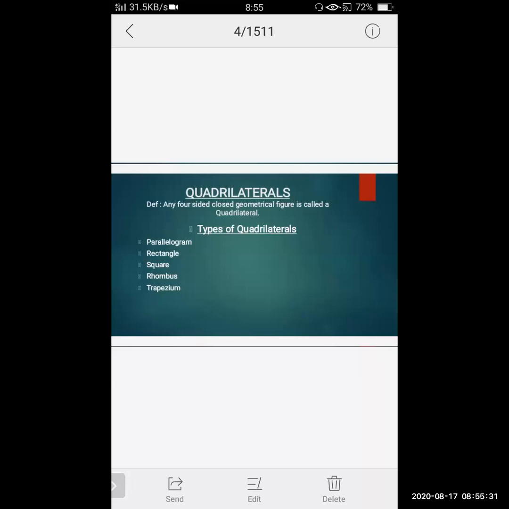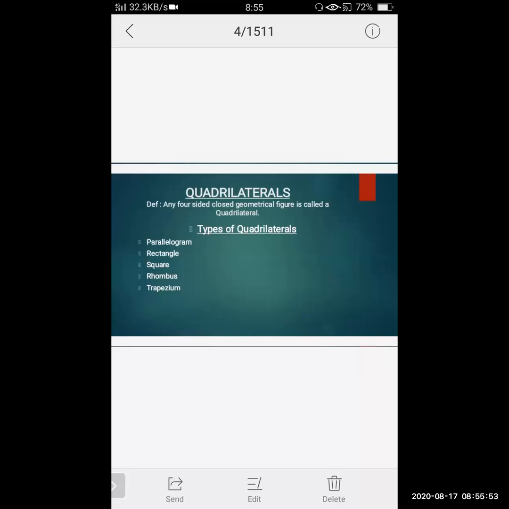Third one is a square. Square, all of you know that all the 4 sides are equal, all the 4 sides are equal, and each angle is 90 degrees. Now rhombus. Rhombus, it is also a kind of a